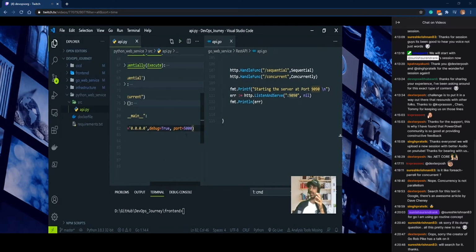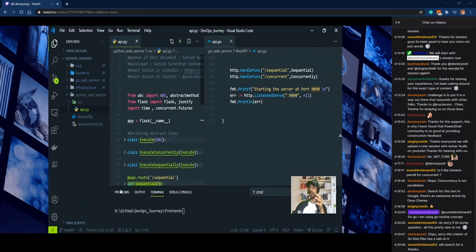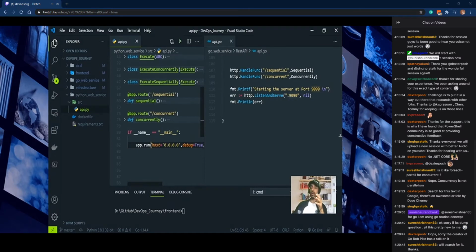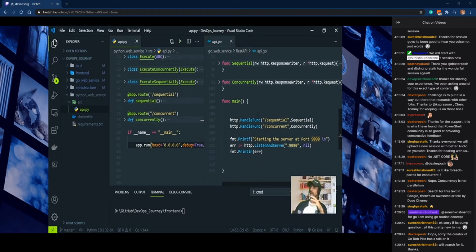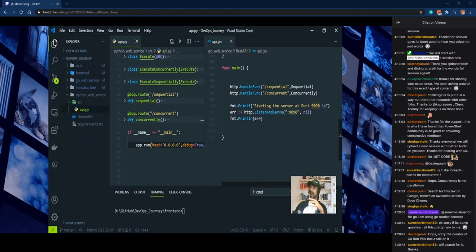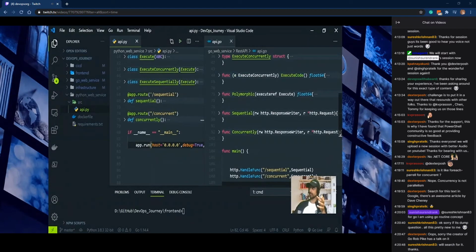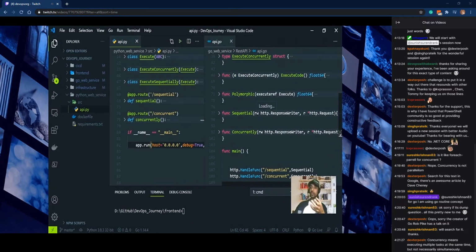And in the Python, to get this functionality, I am just importing the library Flask, and the router routes according to the call coming to the Python. And the same happens on the Go side also. The HTTP handler has the responsibility to route the call to its own functions. So how are the sequential way and the concurrent way handled?